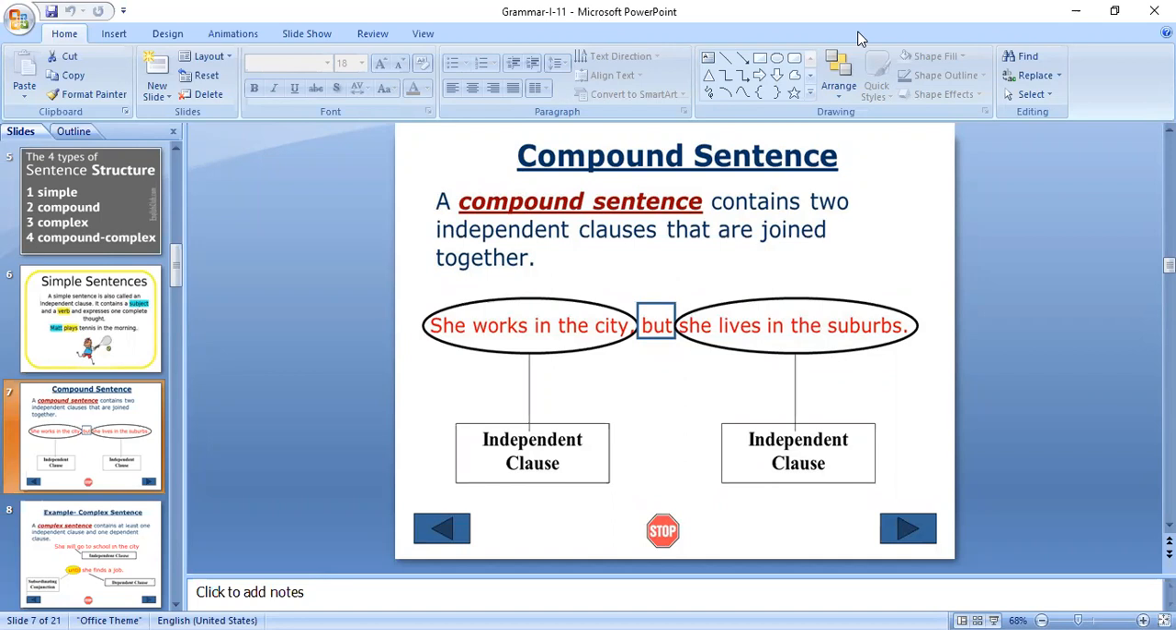She works in the city, but she lives in the suburbs. Though she is working in the city, she lives in a village kind of area. Understand? To express two different kinds of things, we can use the conjunction but. So these two are independent clauses. A compound sentence contains two independent clauses which can be combined with the help of a conjunction. Okay, next.